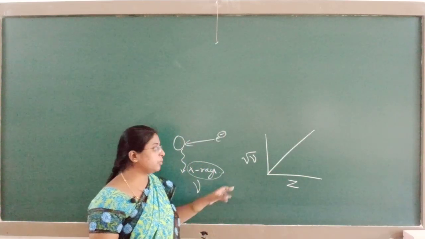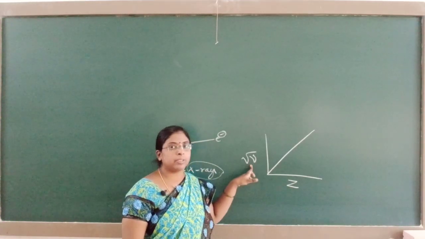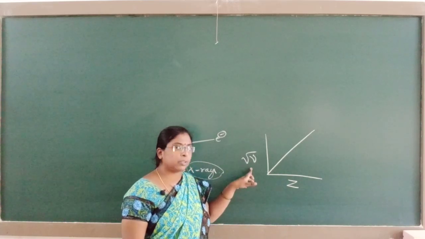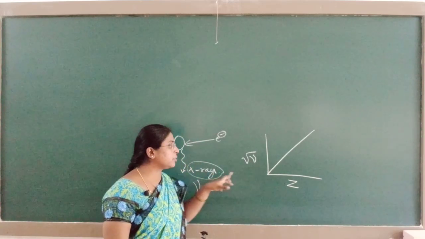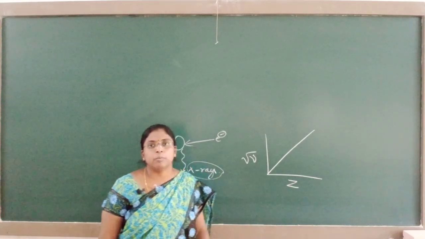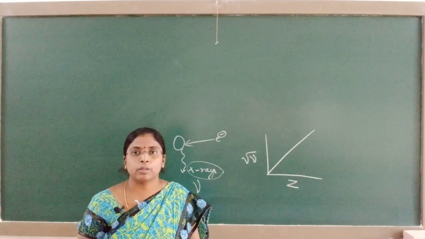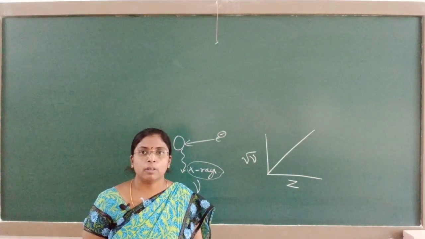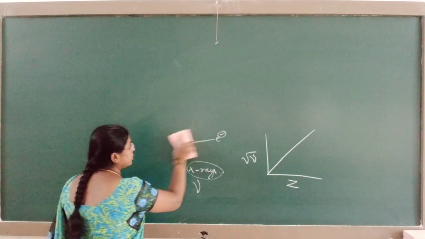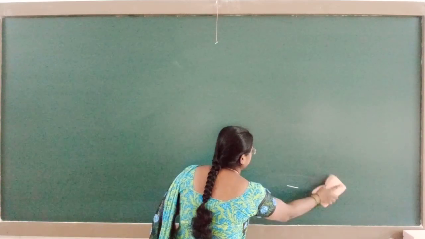From this we come to know that the atomic number and frequency are related to each other. The frequency of these X-rays increases with increase in the atomic number. Hence, Moseley gave the new law known as Moseley's law or modern periodic law. Presently, we use this as the modern periodic law.